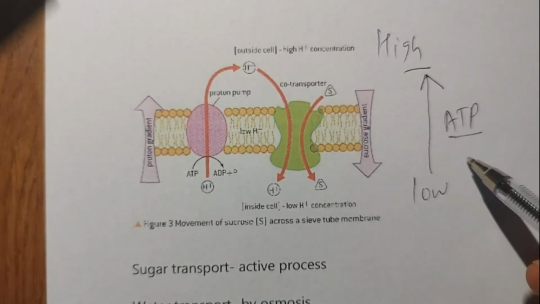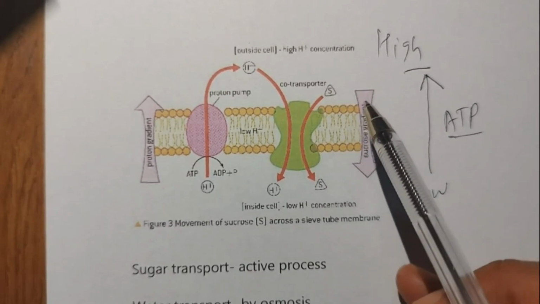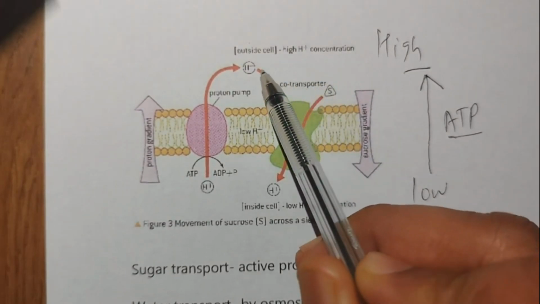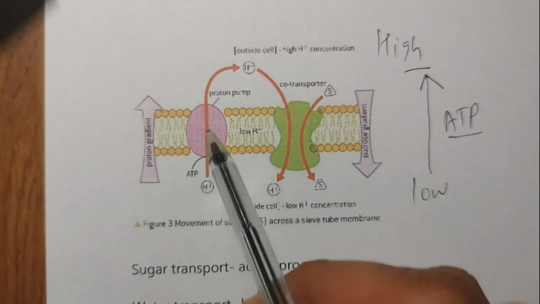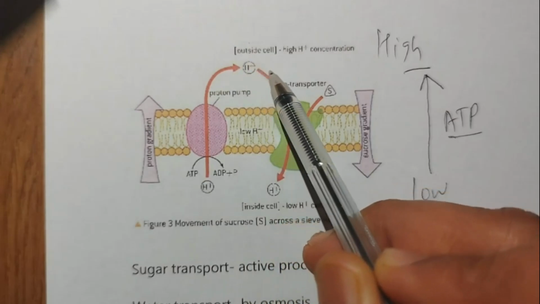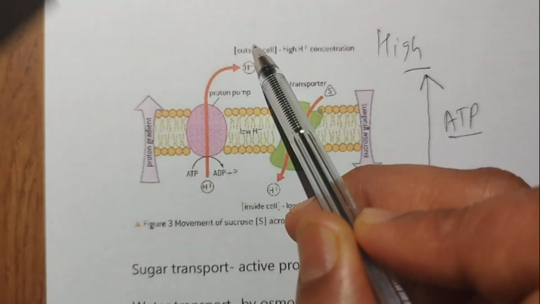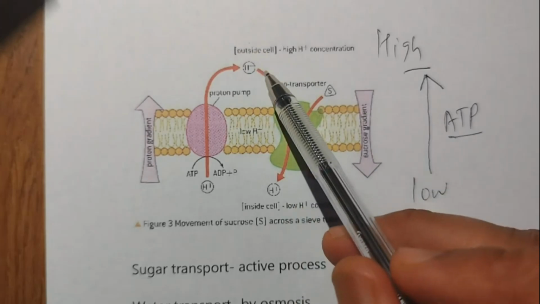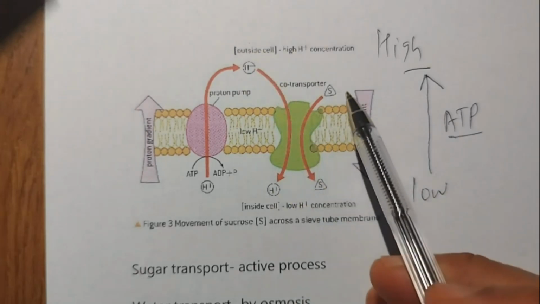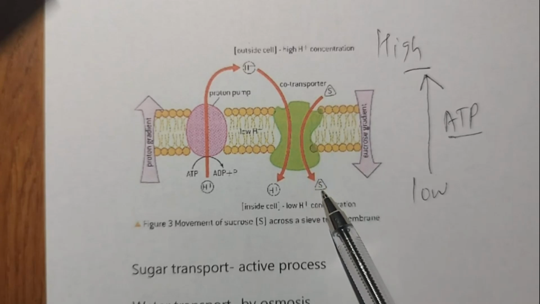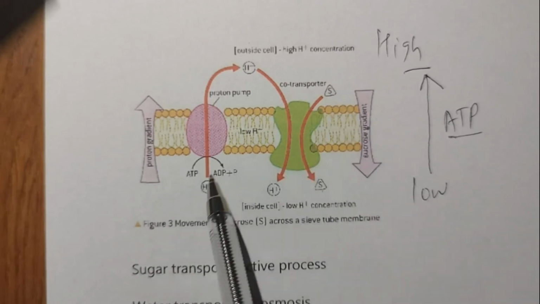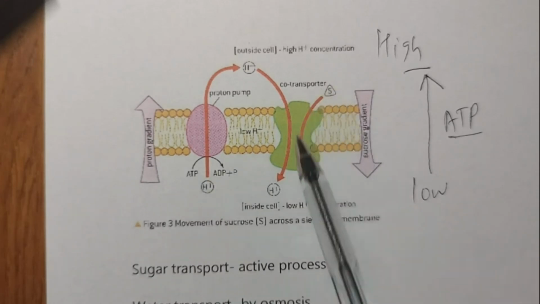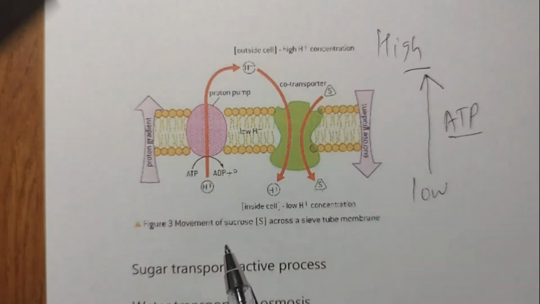Remember, in diffusion, the hydrogen will go from high concentration to low concentration. So it is diffusing here, but it is pumped out using energy, and it comes back again, so it is pumped out again using energy. When it comes in, it pulls a sucrose molecule inside the sieve tube cell. So that is how, using ATP energy, sucrose is transported through this mechanism.